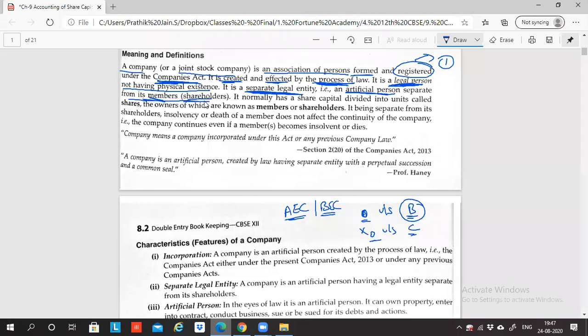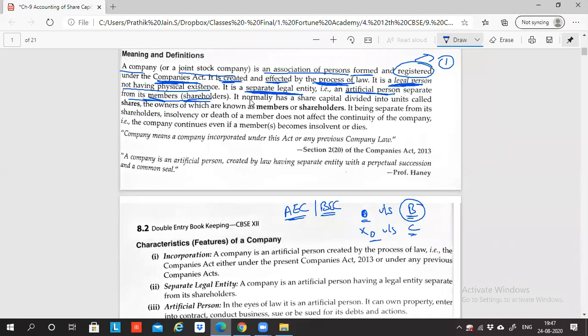So what is the meaning of shareholders? I'm going to explain it to you. In companies, we never call them owners, we call them shareholders. The synonym of owner is member or shareholder. So here the company is very much different and independent from its members and shareholders.